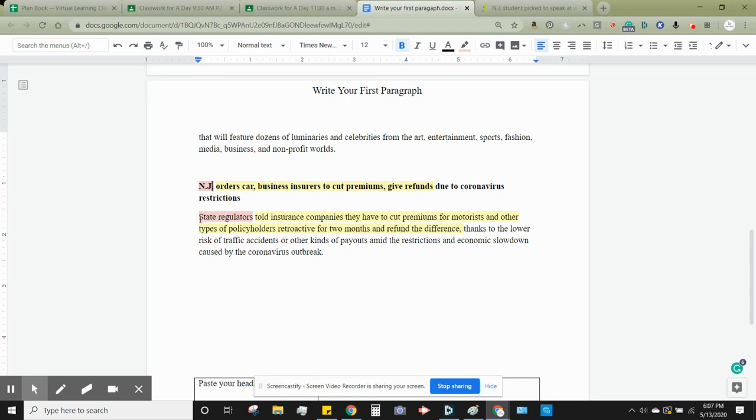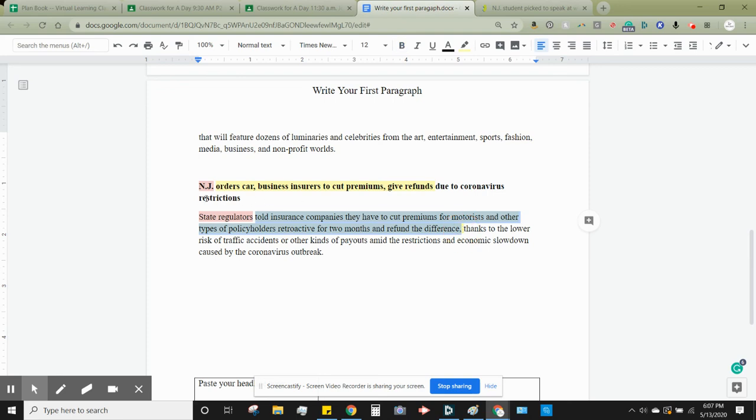So the state of New Jersey, NJ, becomes state regulators, and then "orders car, business insurers to cut premiums, give refunds" becomes "told insurance companies they have to cut premiums for motorists and other types of policyholders retroactive for 2 months and refund the difference." All right, so the short version is still complicated, but the long version is way more complicated, right?